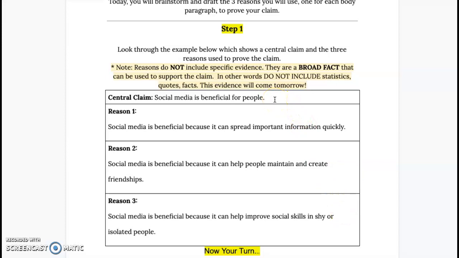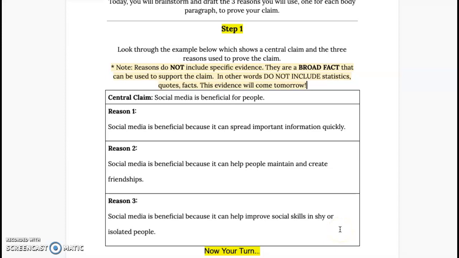So here's my example. My claim is social media is beneficial for people. Reason 1, that I got off my sources from yesterday, my websites. Social media is beneficial because it can spread important information quickly. Reason 2, so another reason that I found on a website, social media is beneficial because it can help people maintain and create friendships. And my third one, social media is beneficial because it can help improve social skills in shy or isolated people.